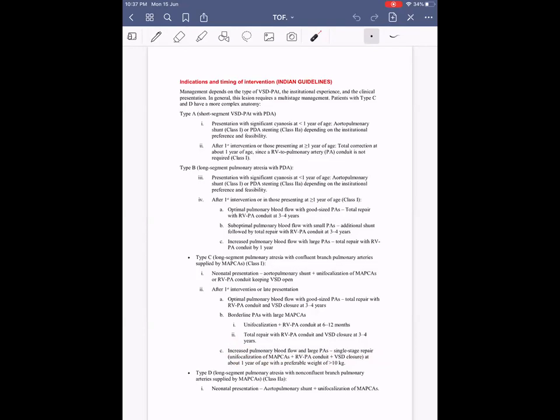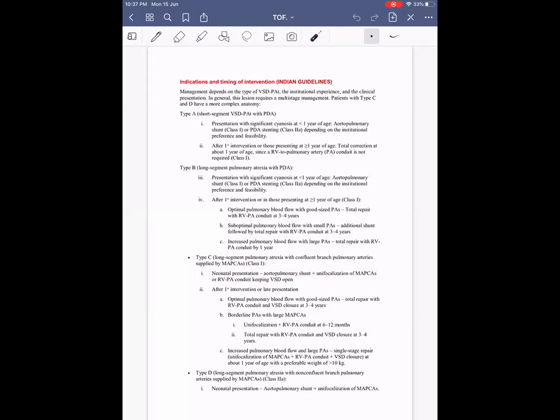If we are going to close the VSD and that is the total correction surgery, then unifocalization becomes a part of total corrective repair. If you are not closing the VSD, like in neonatal presentation, we are going to do aortopulmonary shunting plus unifocalization, and the RV to PA conduit also we will keep, but the VSD we will not close here.